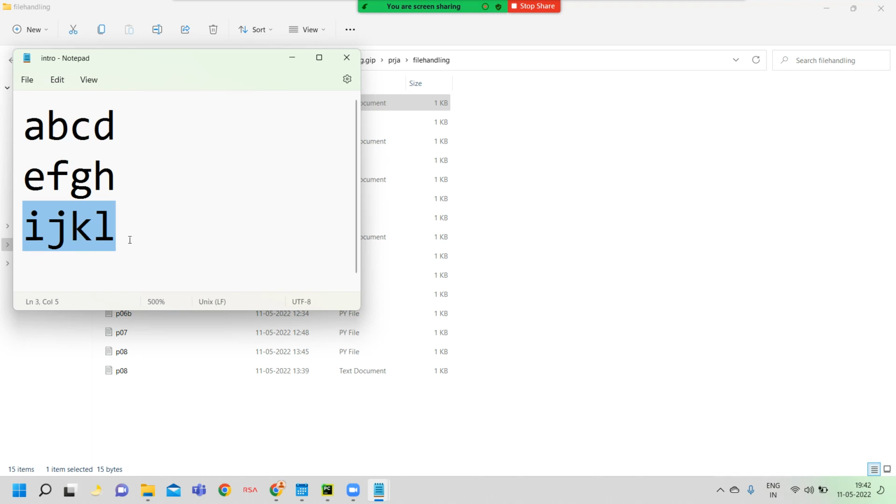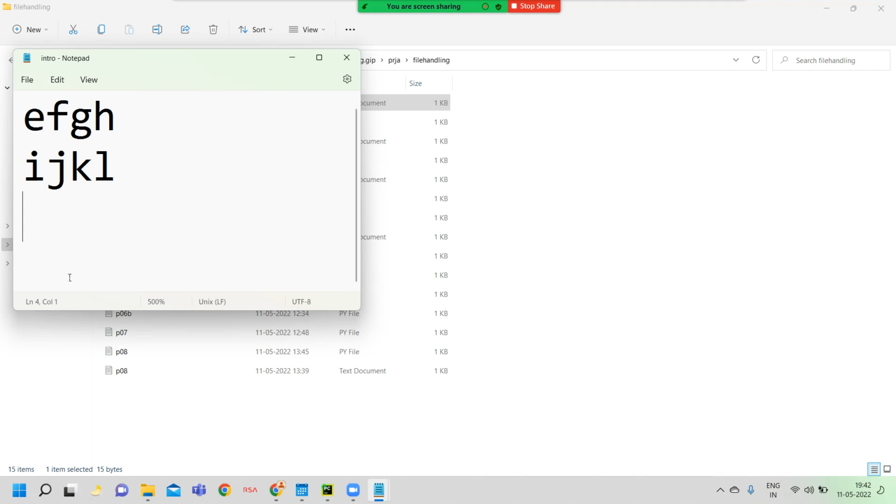Here also there are 4 characters plus 1 new line, so 4 plus 1, 5. Now 3 times 5 is 15. Because of that I said the file cursor pointer location is 15.